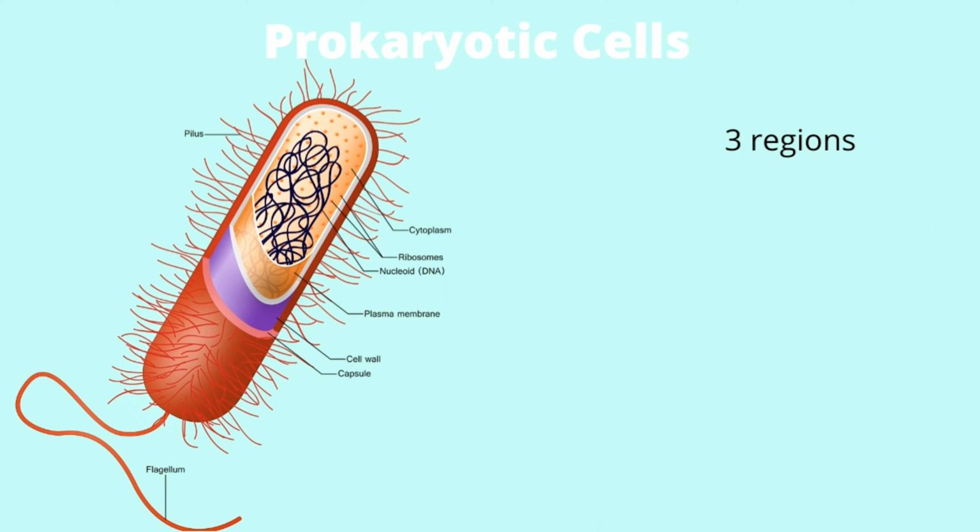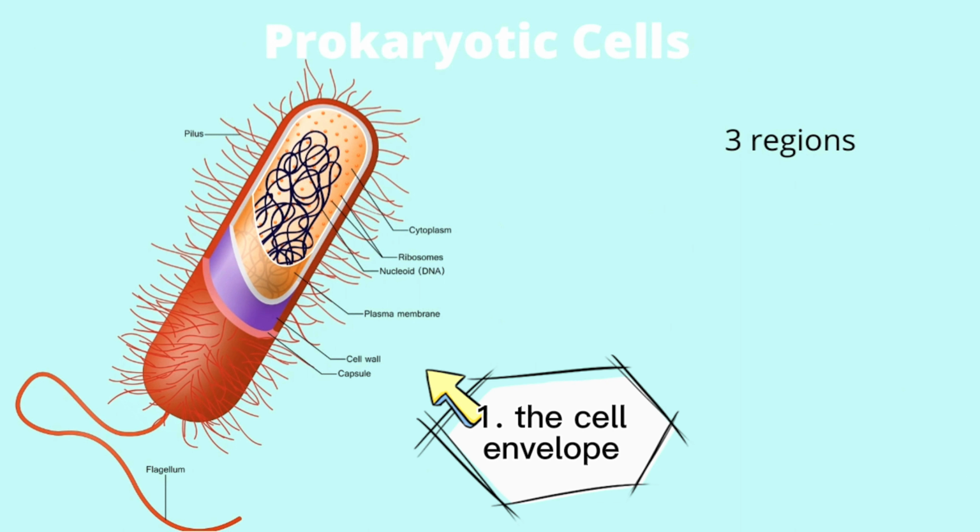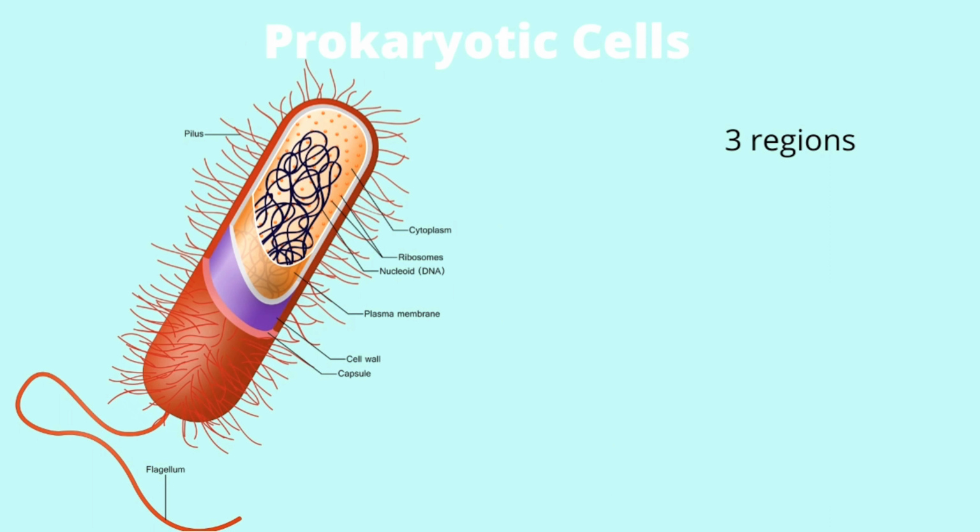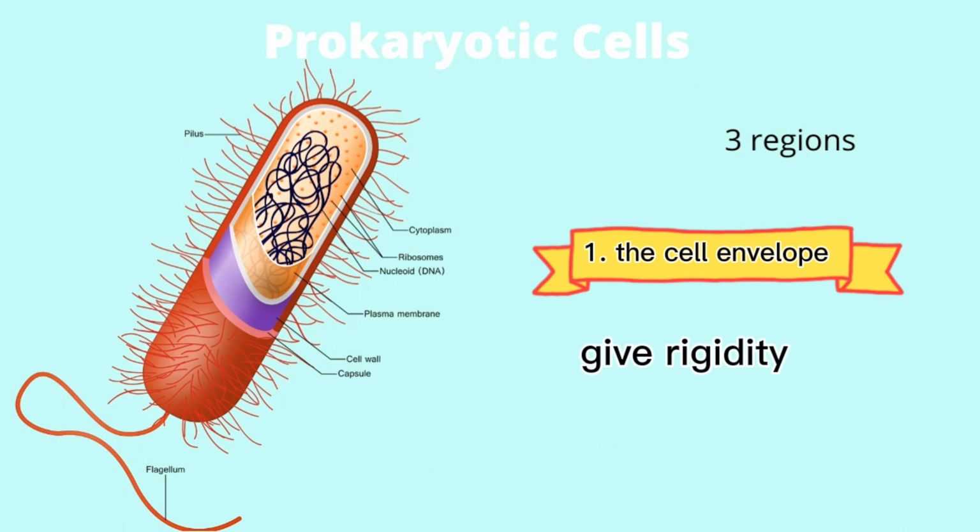First, the cell envelope. It consists of a plasma membrane covered by a cell wall. For some bacteria, it may be further covered by a third layer called a capsule. The envelope gives rigidity to the cell and it separates the interior of the cell from its environment, serving as